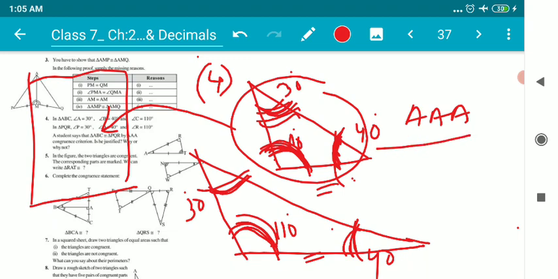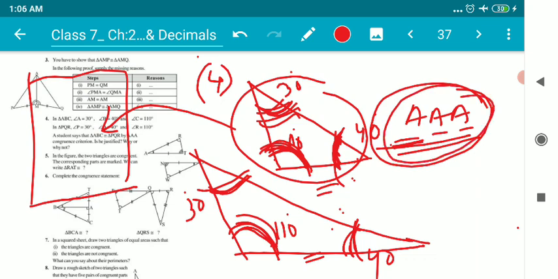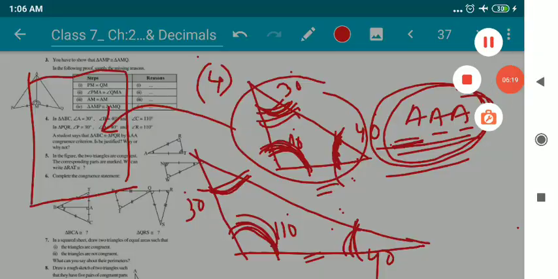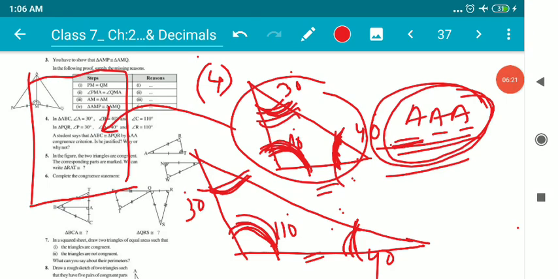So that is why there is no rule of congruence of angle, angle, angle. We cannot justify two triangles being congruent with the measures of their angles being equal by the property angle, angle, angle, as there is no such property. I hope it's clear to everyone.